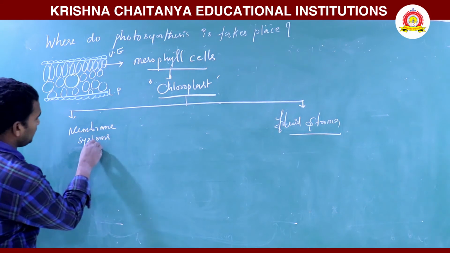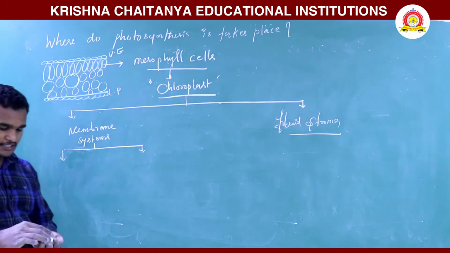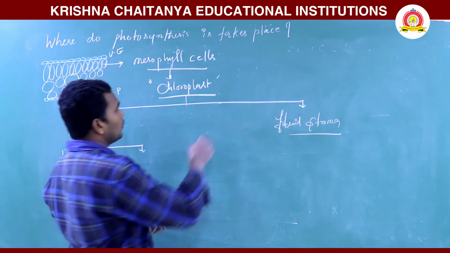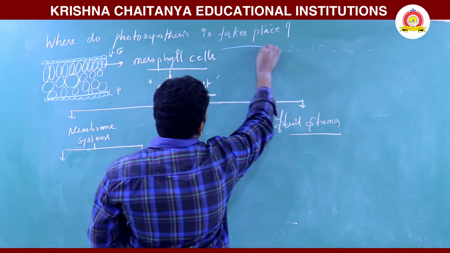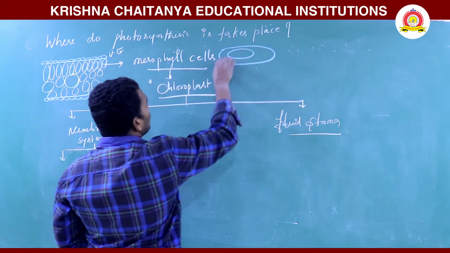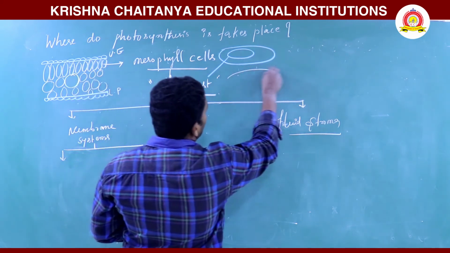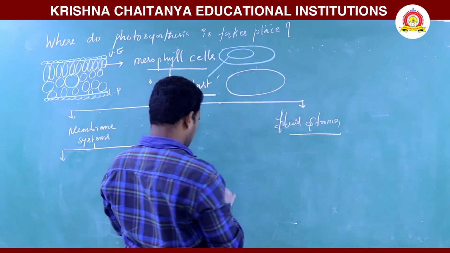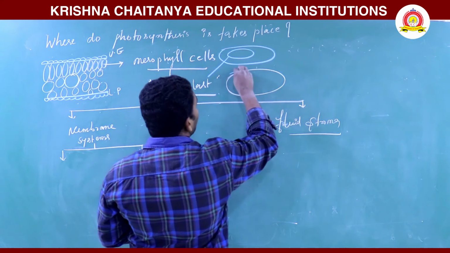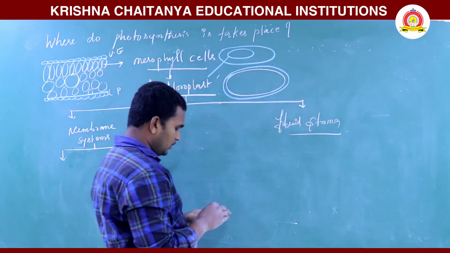Here the membrane systems are of two types. For example, we will draw the diagram of the chloroplast. This is one of the mesophyll cells, and in the mesophyll cell there is chloroplast. It has an outer layer and an inner layer.